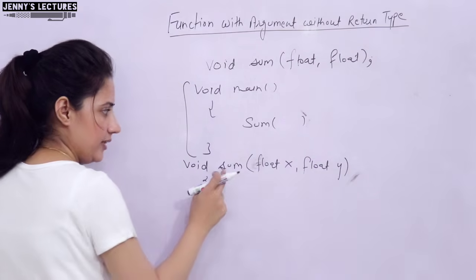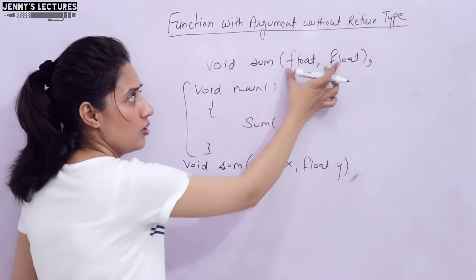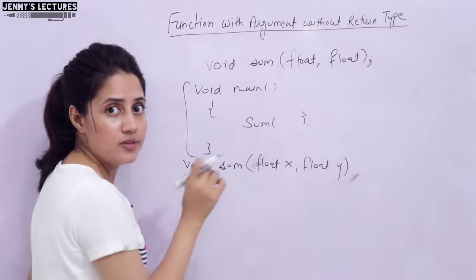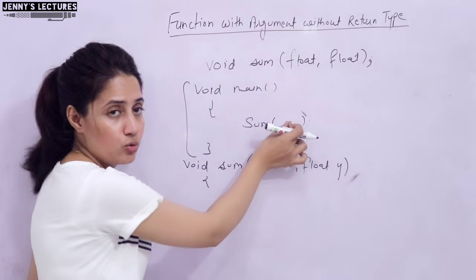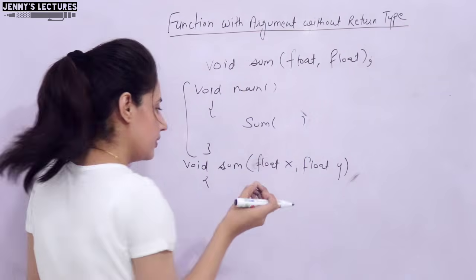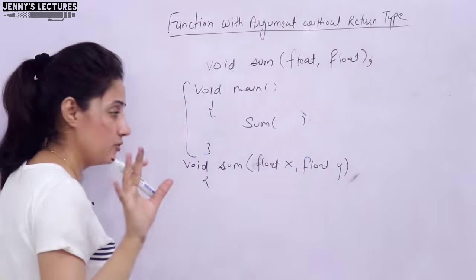Now, in the definition and here in the declaration, these are known as parameters. In the function calling, these are known as arguments. Parameters are also known as formal parameters, arguments are also known as actual parameters, right? These terms are very important and very confusing.